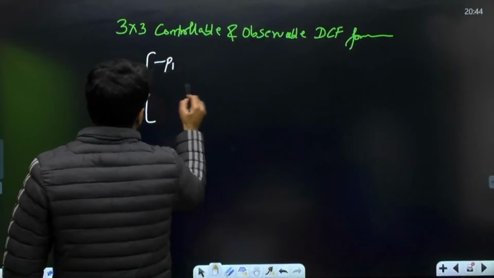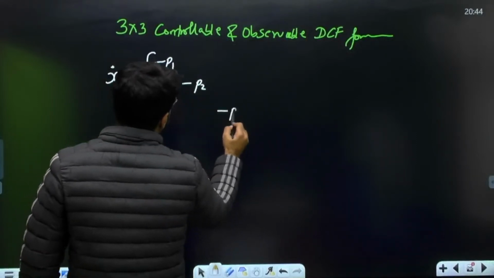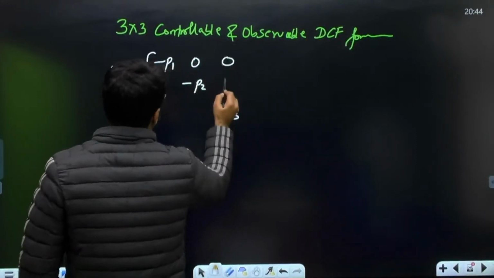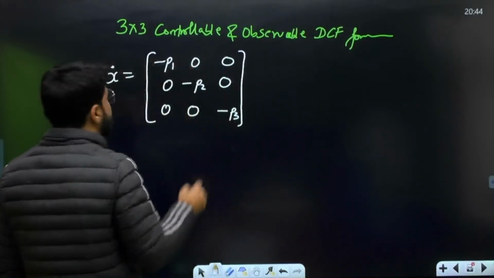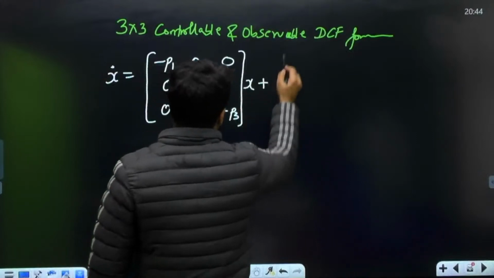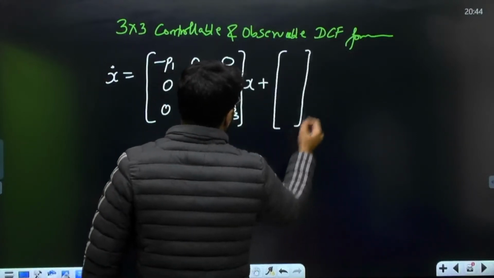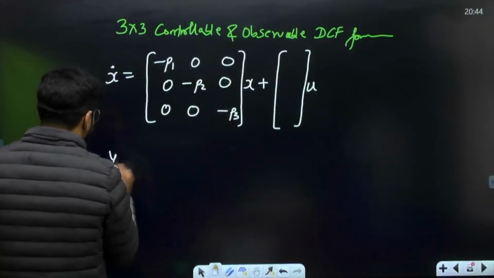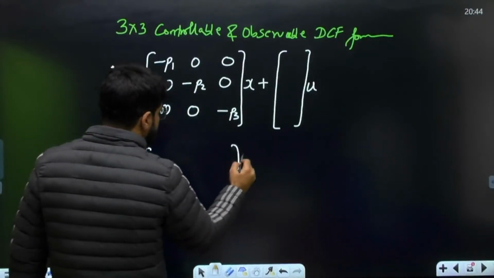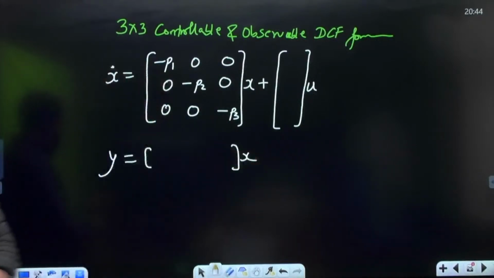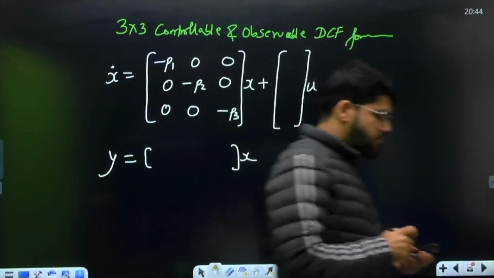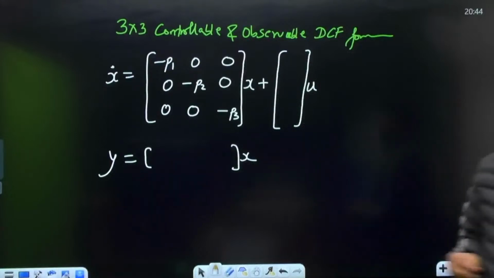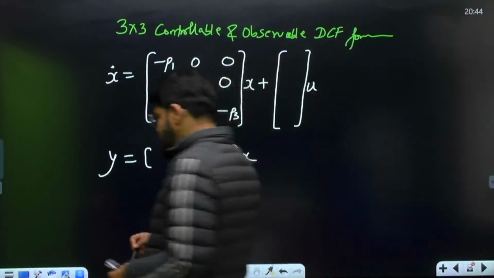How should it look? A diagonal matrix with distinct roots, minus P1, minus P2, minus P3. X dot equal to AX plus BU, and Y is equal to CX.